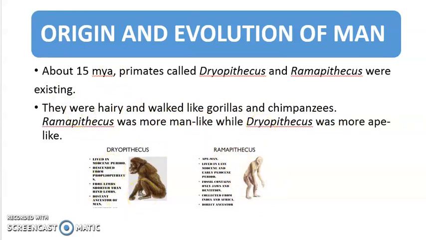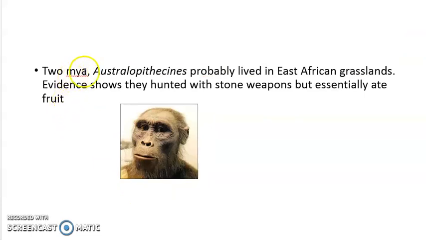There is a statement that they were hairy and walked like gorillas and chimpanzees. Ramapithecus was more man-like and Dryopithecus was more ape-like. Then, 2 million years ago, Australopithecines probably lived in the Eastern African grassland. So there was one more species, Australopithecines, which was found in the East African grassland.